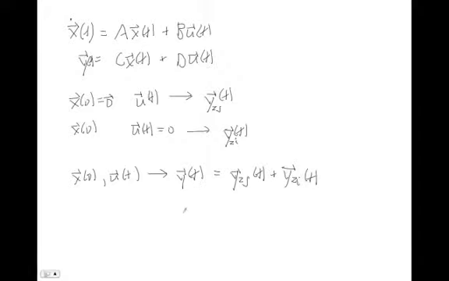So in this video, we're talking about bounded input, bounded output stability. And what we're really talking about is zero state response in this video. So this is the case we're looking at here. And then we'll handle the other case of the zero input response later. And as you can see from this summation, as long as we handle both cases, then the combined response will be handled by the sum of these two cases.